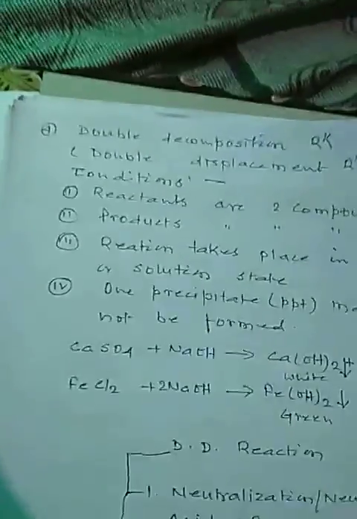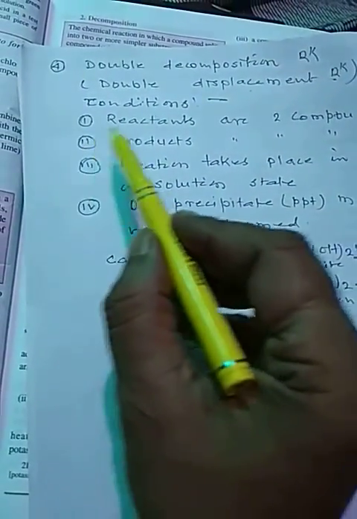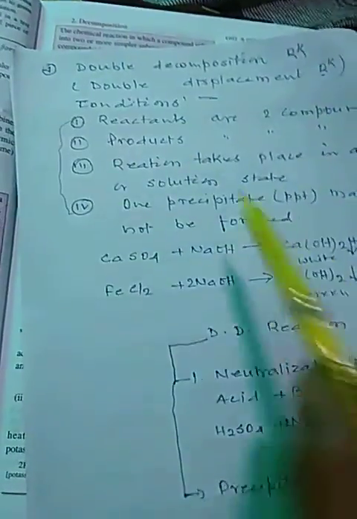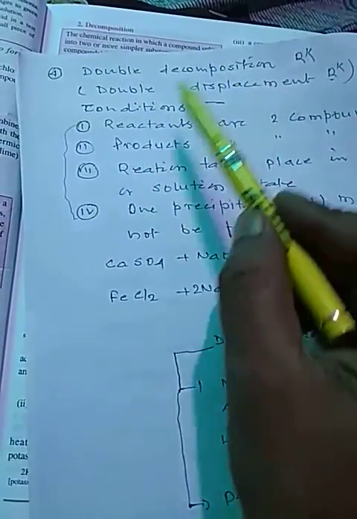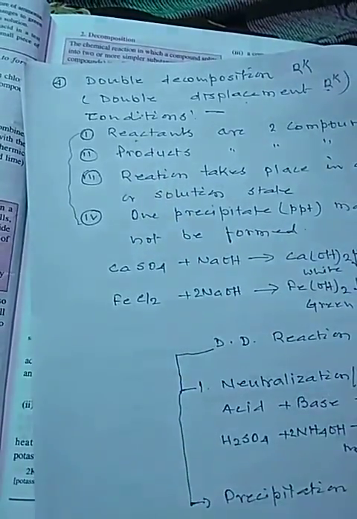Then fourth type of reaction is double decomposition reactions. Double decomposition reaction, it is also known as double displacement reactions. How this reactions takes place? This is the definition. I have written the definition of double decomposition reaction, but you can understand and write the definition.